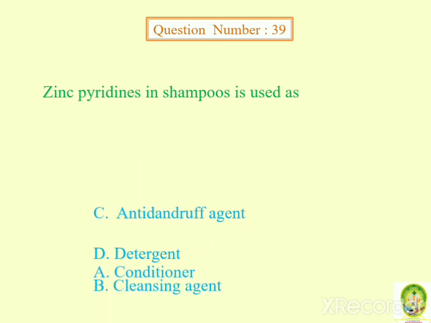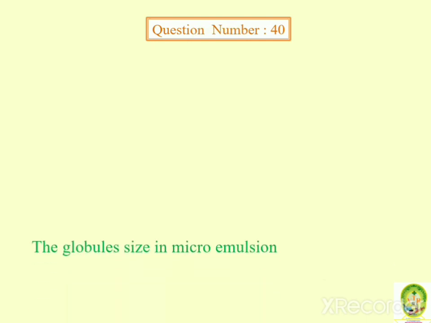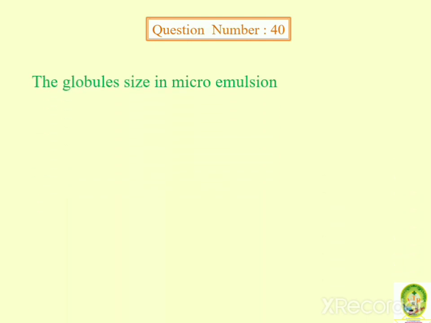Answer is anti-dandruff agent. The globule size in microemulsion: 0.01 micrometer, 0.1 micrometer, 1 micrometer, 10 micrometer. Answer is 0.01 micrometer.